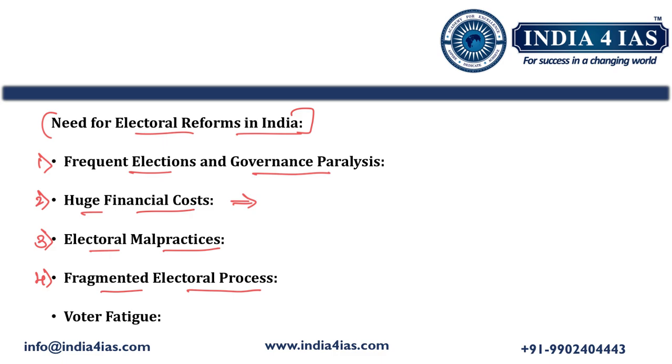The current electoral process leads to a perpetual election mode, where political parties are constantly in campaign mode because of the fragmented nature of elections. One part of India or another has elections every year, creating an atmosphere of elections all the time.